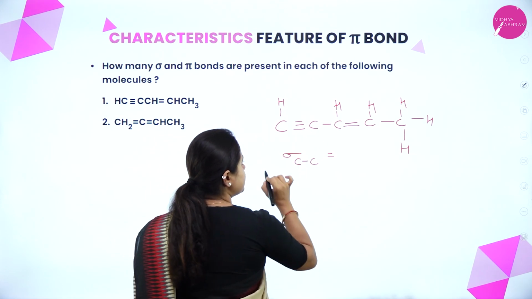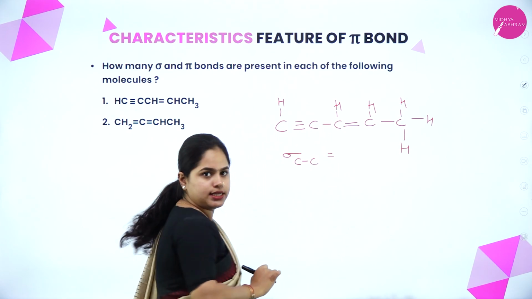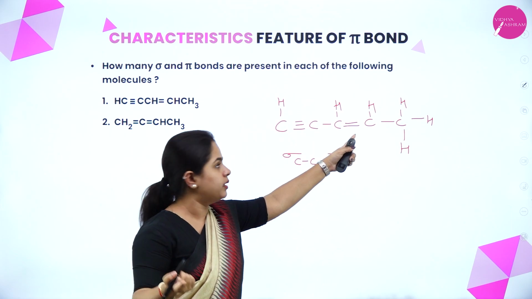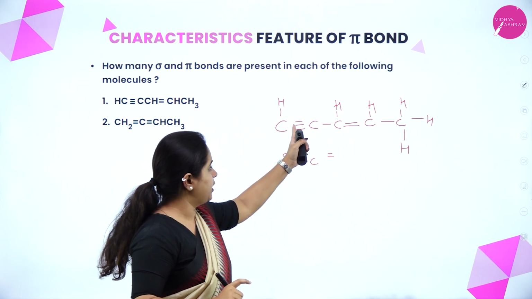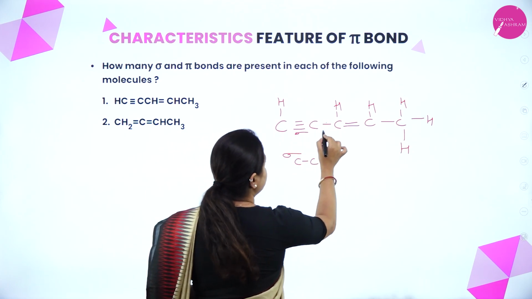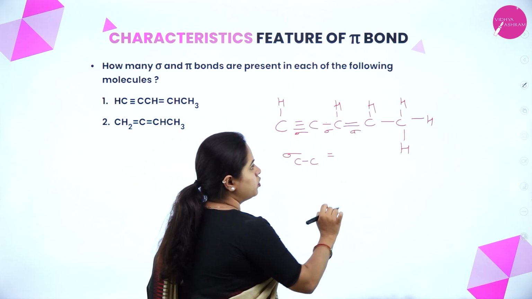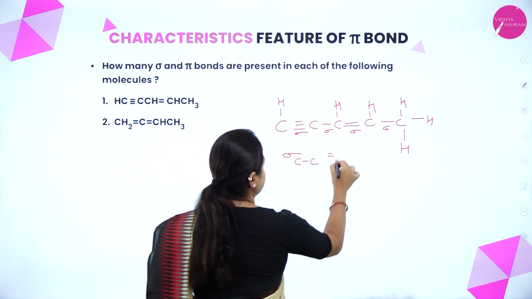So in this case, one is there. Here one is sigma and one is pi, so that is also counted as one sigma bond. So here one, here two. Here one sigma bond, here one sigma and pi, so one more sigma, and here one more sigma. So a total of 4 sigma bonds between carbon and carbon.